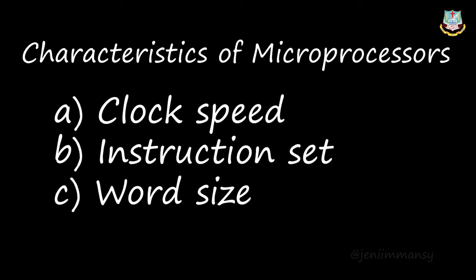Okay, and the next characteristic is instruction set. A command which is given to a computer to perform any operation on data is known as an instruction. A set of instructions, or set of coding, or set of program will be given to perform a specific task, right? So this is known as the instruction set. Okay, the basic set of machine language is designed to execute the instruction set in this microprocessor. Okay, the basic set of machine level instructions that a microprocessor is designed to execute is known as the instruction set.